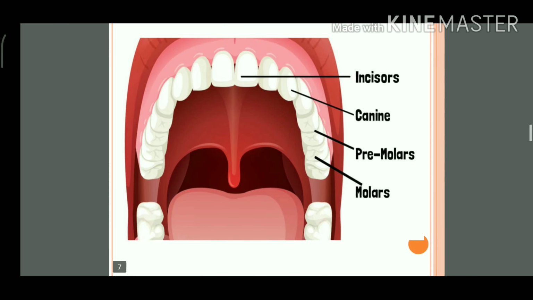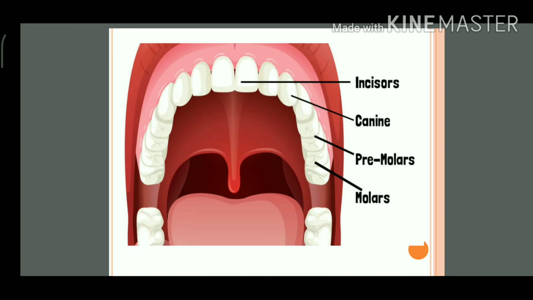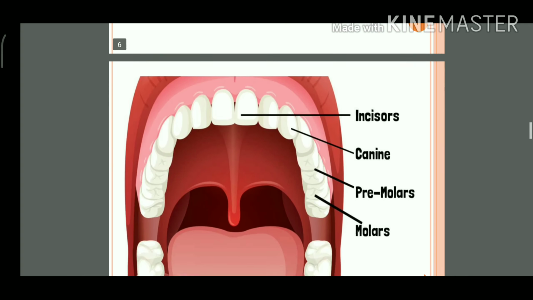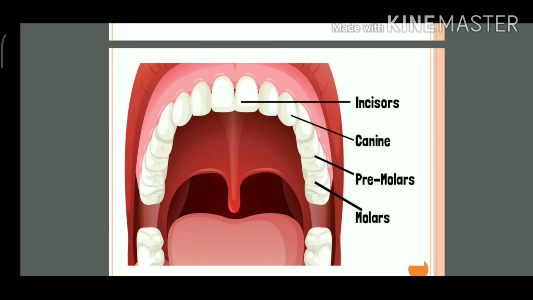In this picture, you can see that in the upper jaw we have two sets, right? So I'll explain one set alone. How many incisors are there on one side of the upper jaw? Two incisors, one canine, two premolars, and three molars. So this is the arrangement on one side.